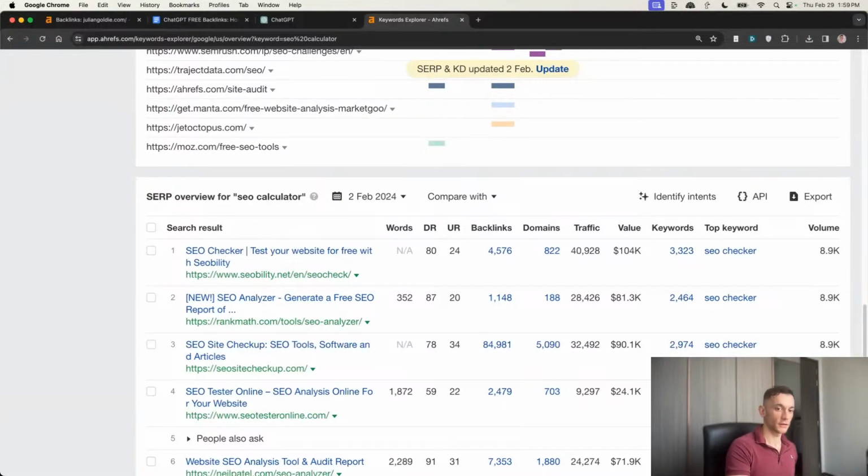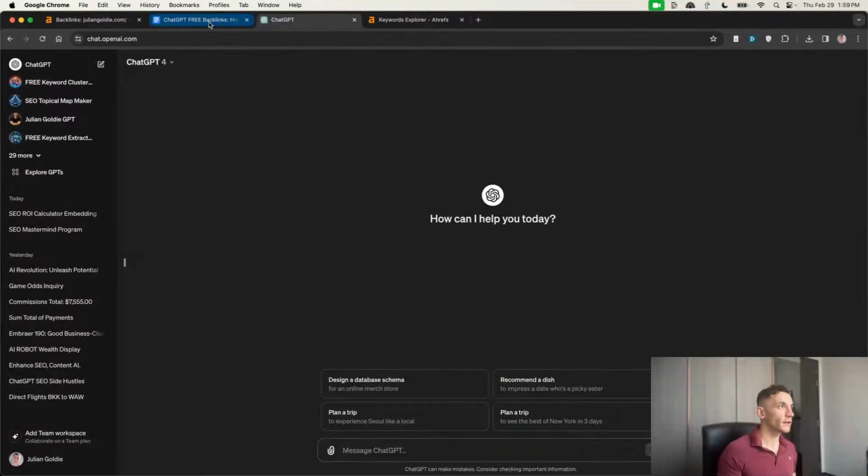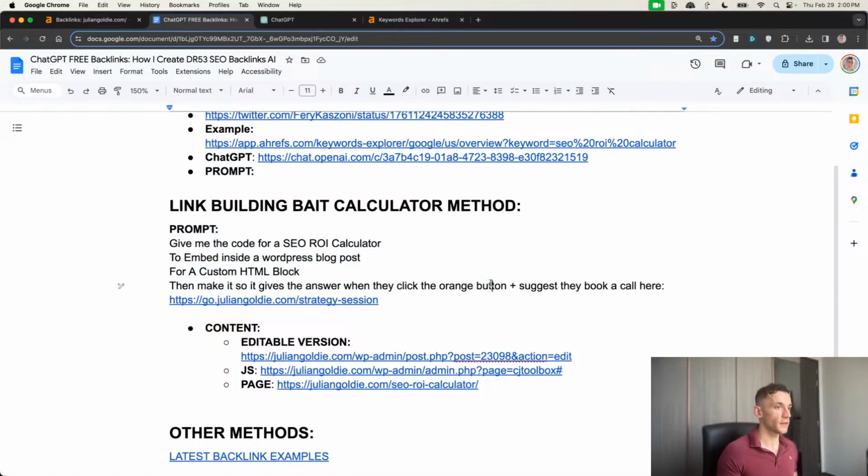Essentially, this works in ChatGPT by going directly onto it, and then you can take a prompt like this. So give me the code for an SEO ROI calculator to embed inside a WordPress blog post for a custom HTML blog, and then make it so that it gives me the answer when they click the orange button and suggest they book in a call, right? And then I can get them to fill out the calculator and redirect them to my book a sales call page.